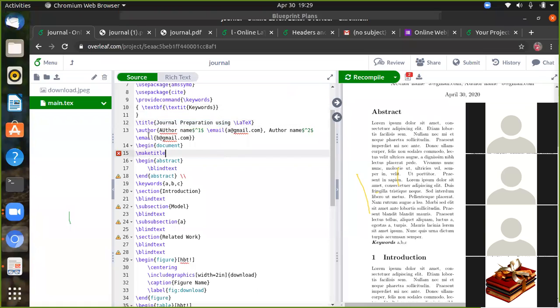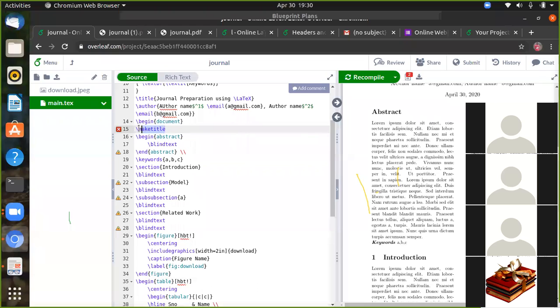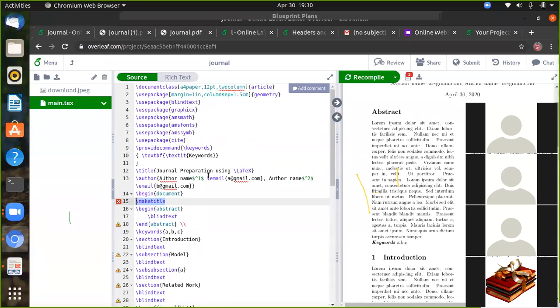And the title of your paper, journal preparation using latex. Then the author information: author name 1, just identify the number 1, first author of the journal, followed by his email ID. If you want to include the college name, then you can include the college name also. Then author name 2, power 2, dollar symbol. Then begin document, so you can give the title. Make title gives all the information which you defined in the document class.